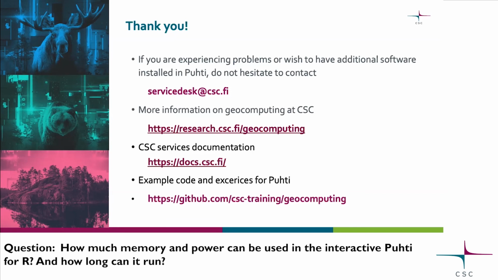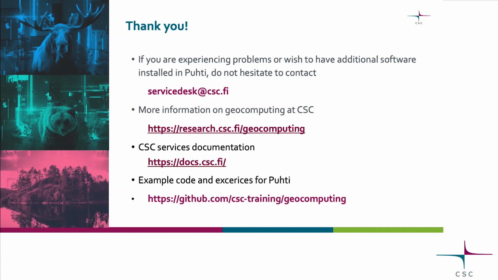How much memory and power can you use in interactive Puhti for R? Well, in an interactive session that starts right now, you can have only one CPU core and I think 16 gigabytes of memory. If you need more, and you usually do, you have to go to the queuing system.